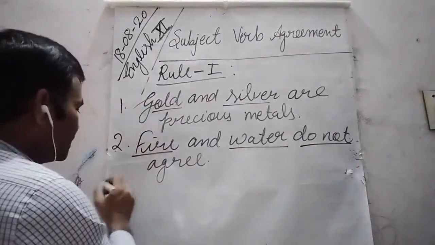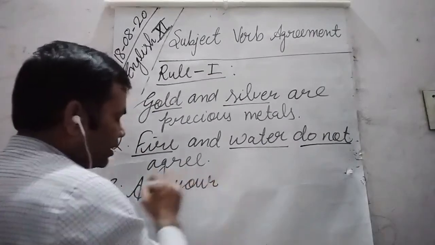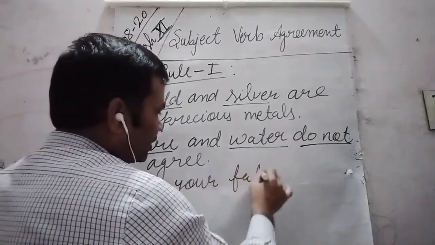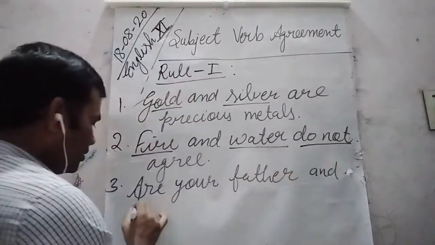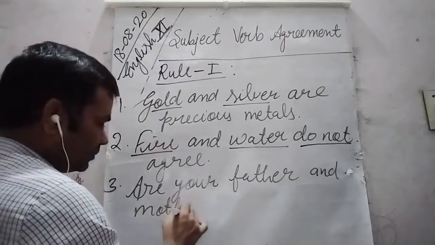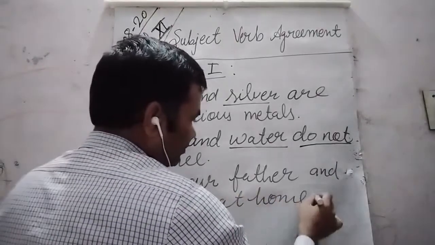More examples are: your father and mother at home.